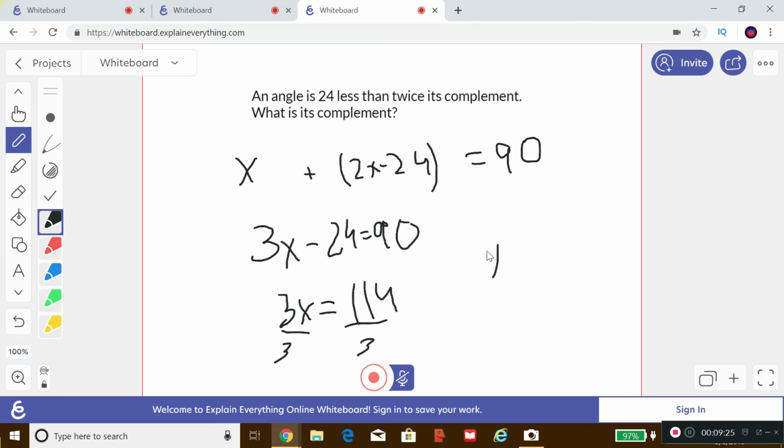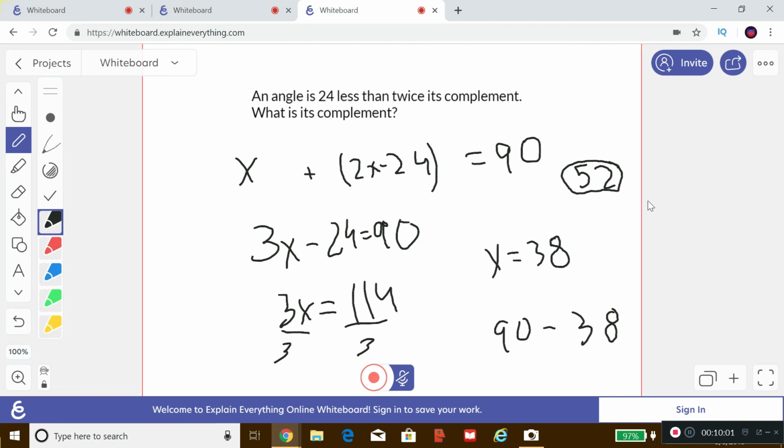So we have x equals 38. And we're tempted to write this as the answer, but again, like the last question, we've got to read the question again. So the angle is 24 less than twice its complement. What is its complement? We're looking for the complement. So we just take 90 and subtract 38. So then that would end up being 52. So 52 degrees is its complement.